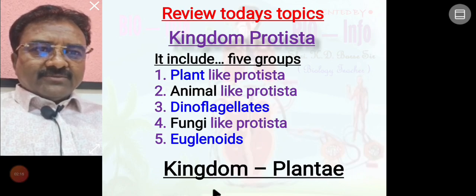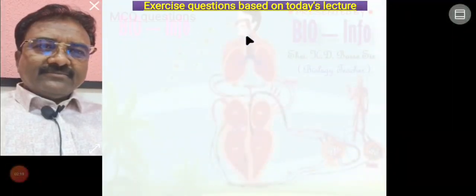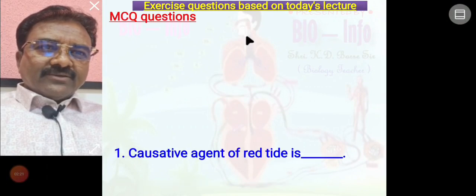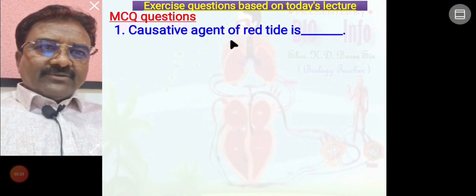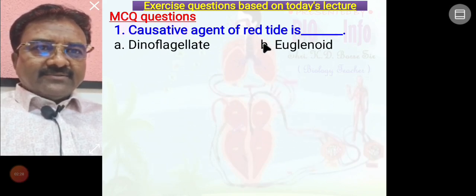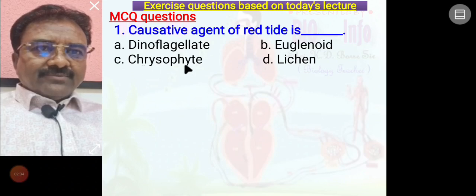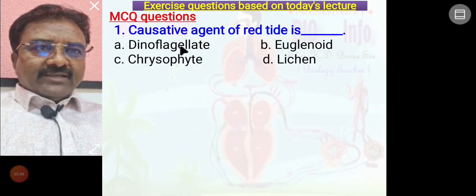On the basis of today's lecture, some exercise questions are noted here. MCQ: causative agent of red tide is dinoflagellate, euglenoid, chrysophyte, or lichen. Yes, the correct answer is dinoflagellate.